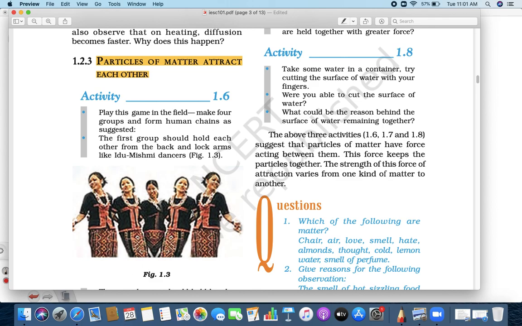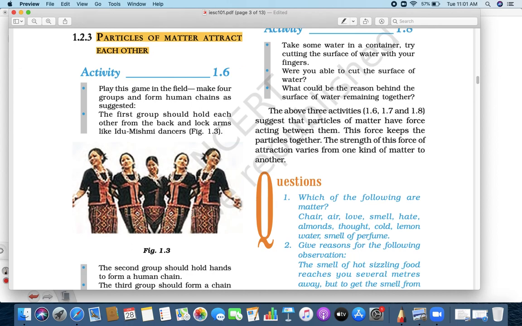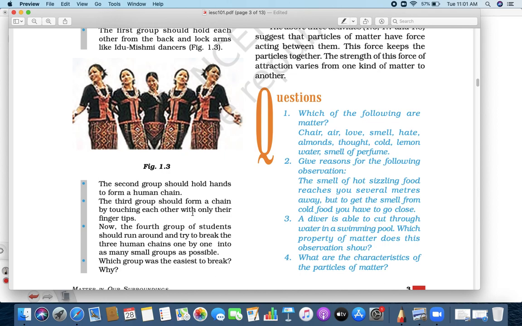Now, see this one. They say play this game, four of you in a group, right? The first group should hold each other from the back and lock their arms. The second group will hold their hands, okay? So one group will hold like this, as shown in this picture, the ladies are holding from the back. The second group of four I asked to only hold their hands. Now if I try to push those two groups, which one is easier to break?